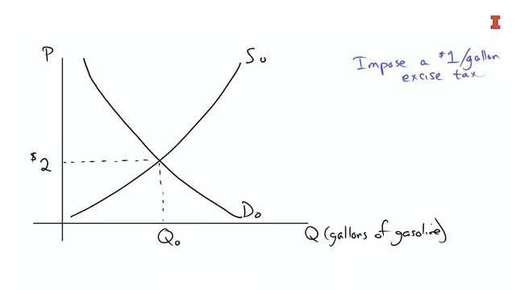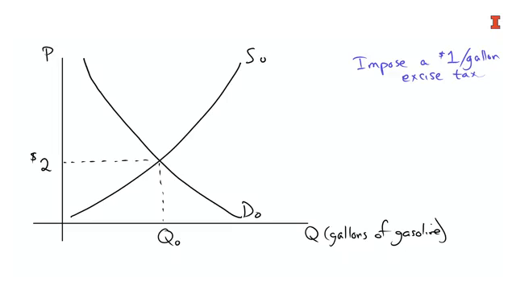And if you were to ask most people, in fact economists have done this, taken polls of people and said, suppose the gasoline price is currently $2 a gallon and we're going to put a $1 a gallon gas tax on, what's going to happen to the price of gasoline? 99% of the people polled on the street say it's going to go up to $3. It seems right. It's $2 now. If you add $1, it's going to go up.